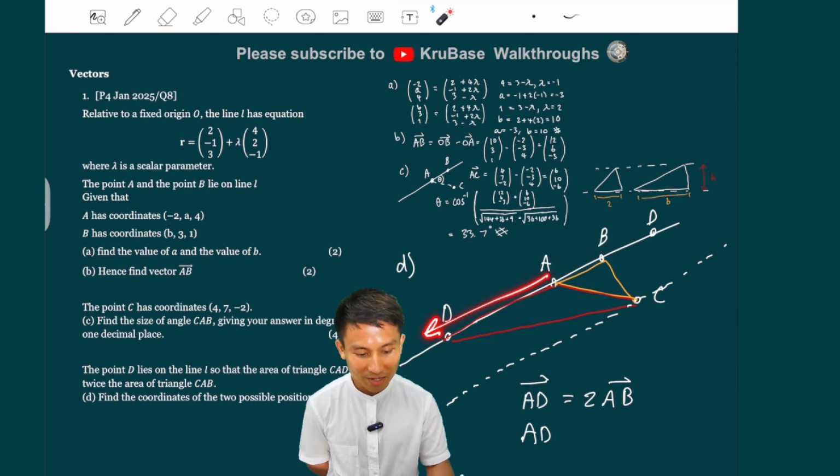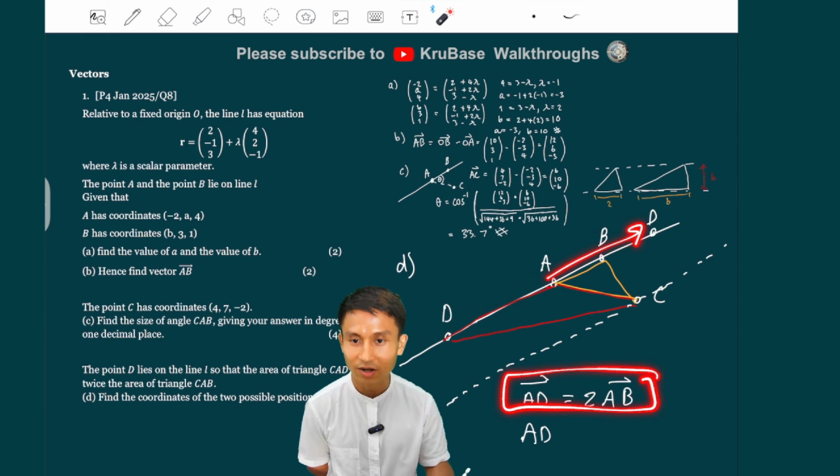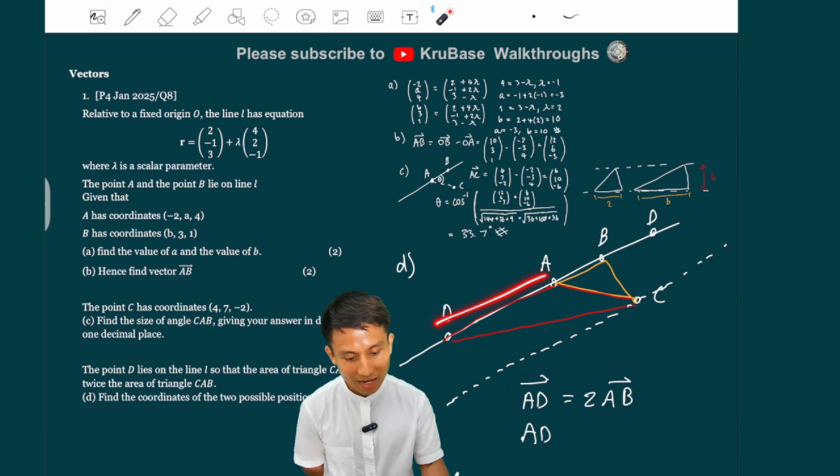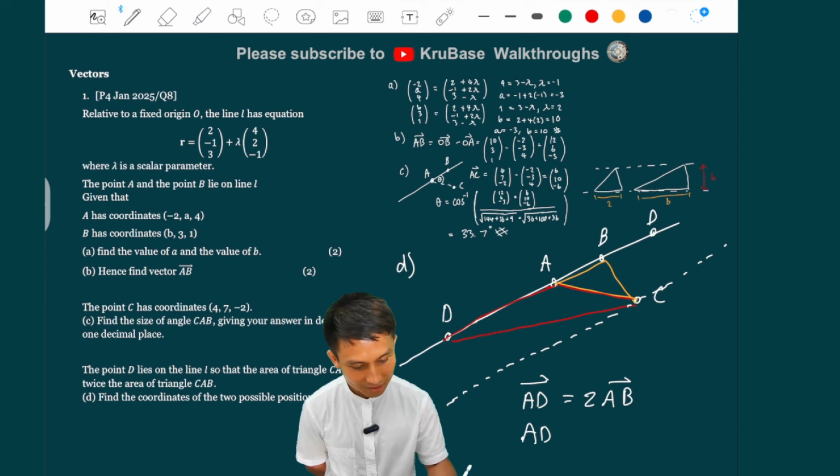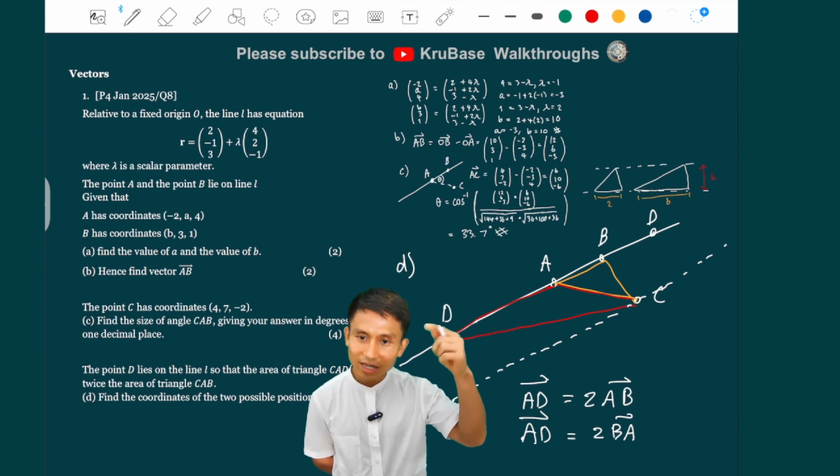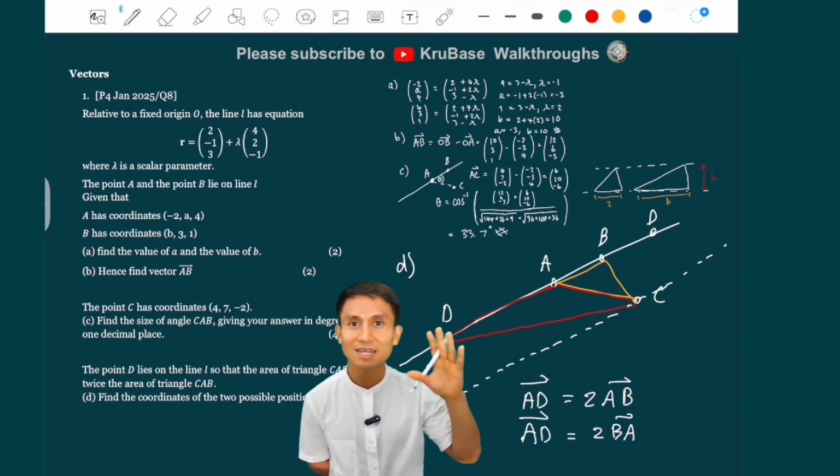If you say AD equals AB like this, well, it's not going to give you this one. It's going to give you this one already, which is what we wrote here already. So it must be AD twice BA. All right? So AD is also twice BA. Now, if you look at those two lines, they're actually slightly different.